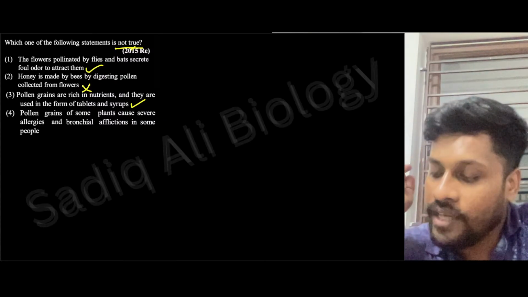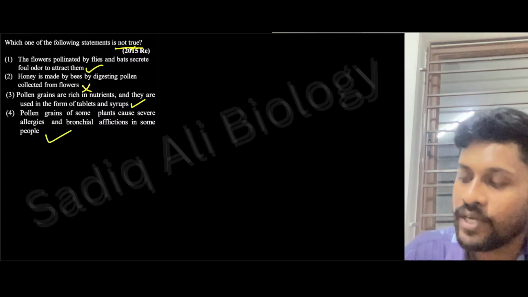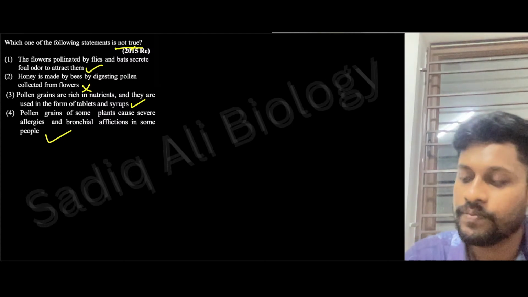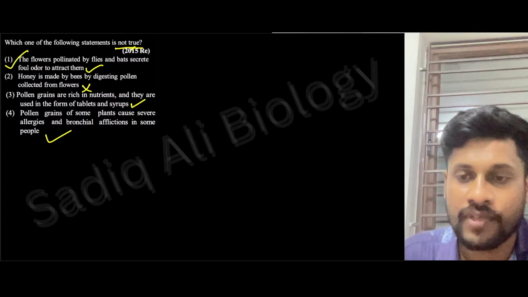Pollen grains of some plants cause severe allergies and bronchial afflictions in some people, which is also true. So correct answer will be option 1. Yes. Fine. Next,